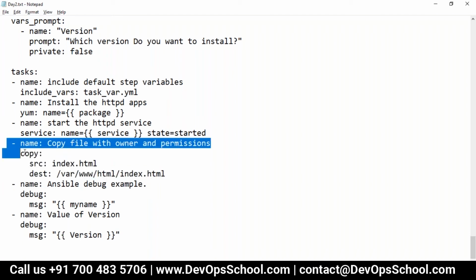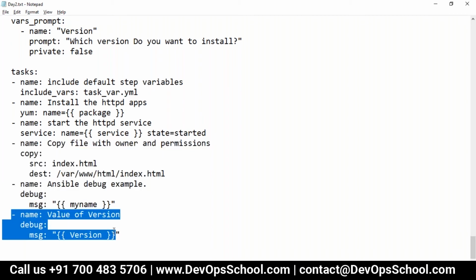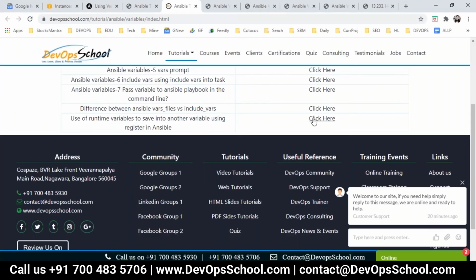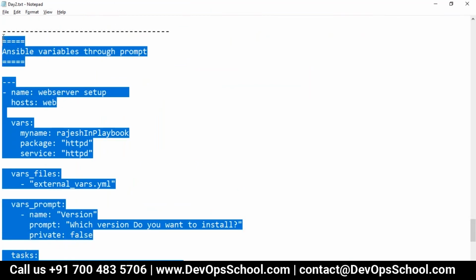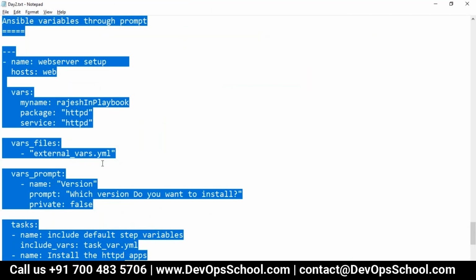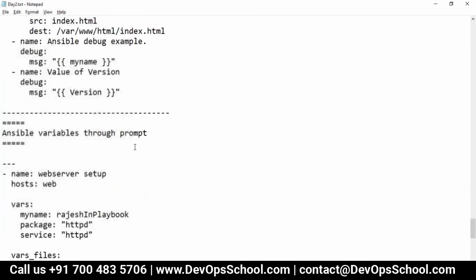Mind it, the output of your tasks. So whatever the output of this or this or this, the variable is set during runtime. So if you want dynamic variable interpolation, then a register variable is very useful. This is the last in the playbook which I'm teaching you, and all examples I'm putting in the same file.